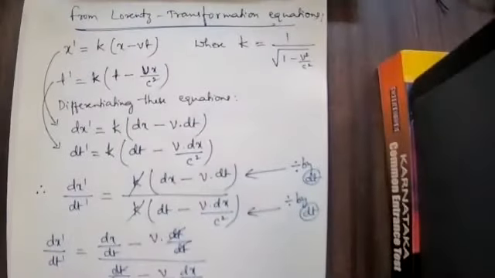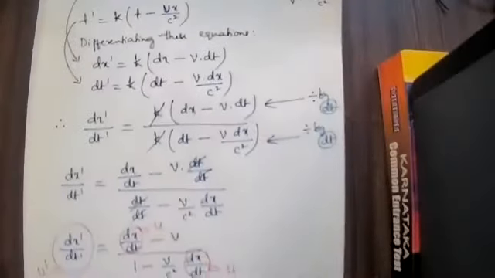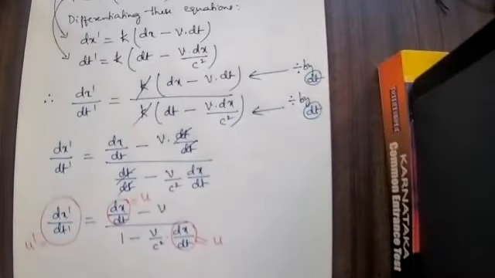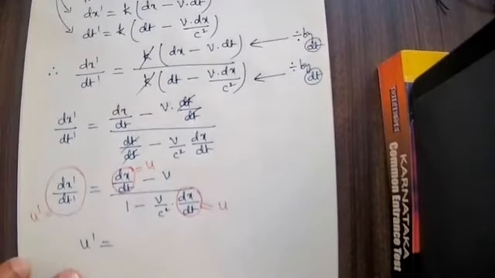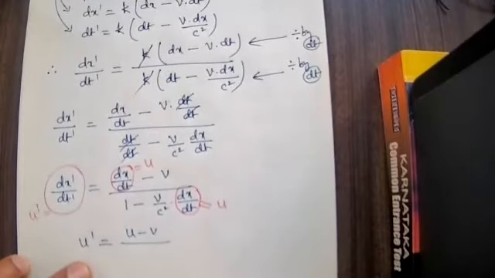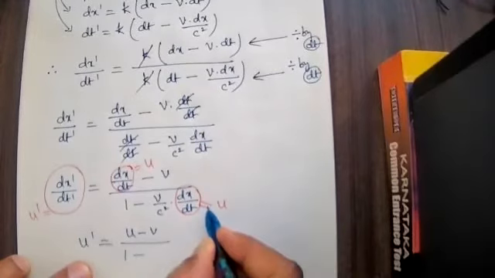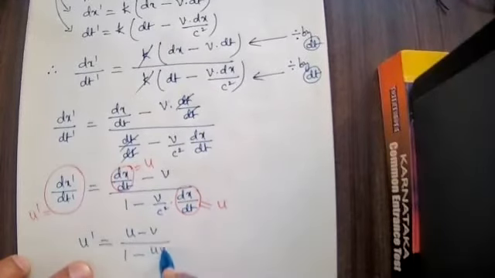I will substitute these ideas here. Therefore, what you are going to get here, this u dash is equal to u minus v divided by 1 minus uv divided by c square.